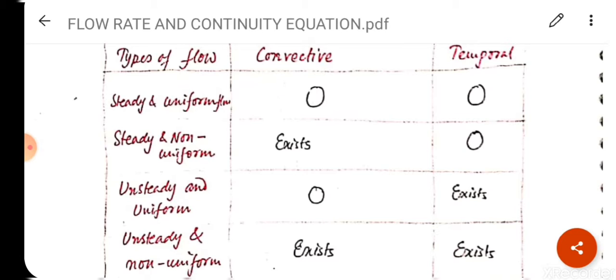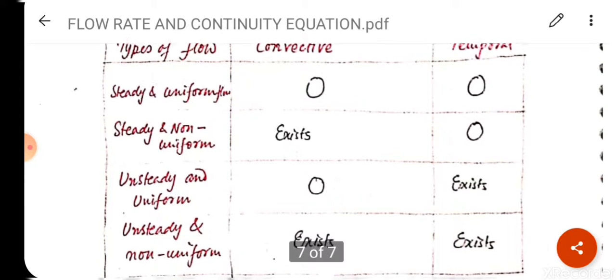Now third row or third point, unsteady and uniform. Clear? For unsteady, del v upon del t is not equal to 0. That means it will be unsteady. Not equal to 0 means it will exist. So temporal acceleration will exist. And uniform means del v upon del s is equal to 0. So convective acceleration will not exist. It will be 0.